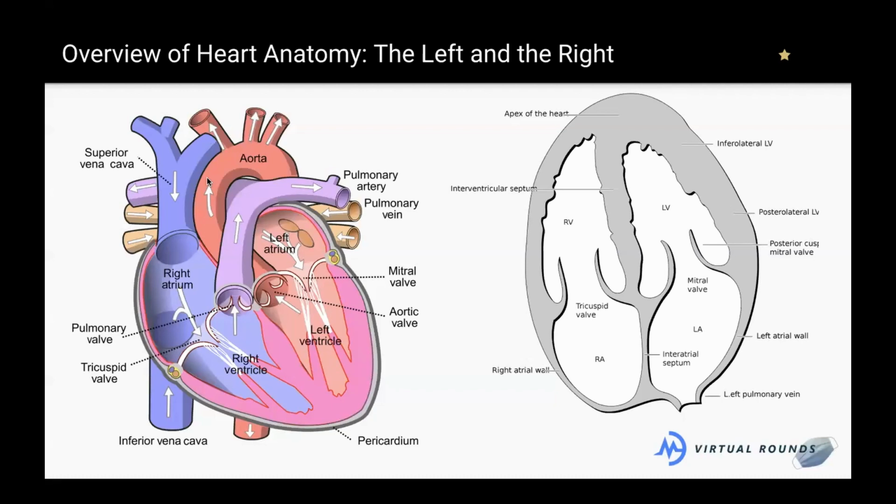But yes, those are definitely the ones who are blue. So now we move into the acyanotic heart diseases, which are the babies who have left to right shunting.